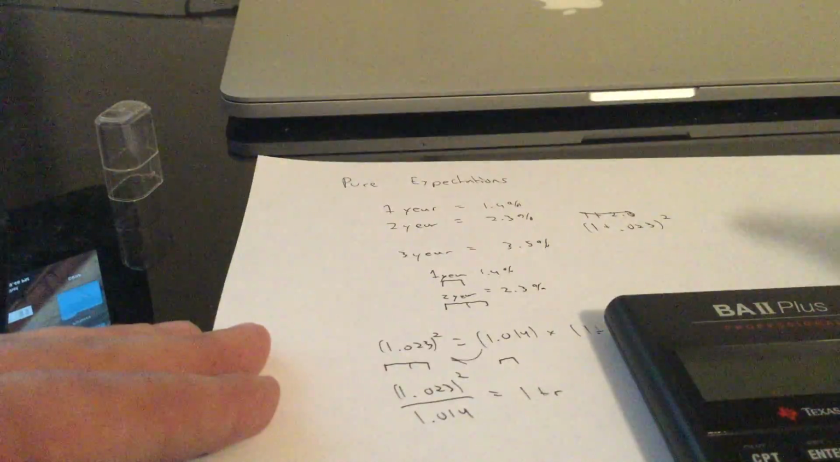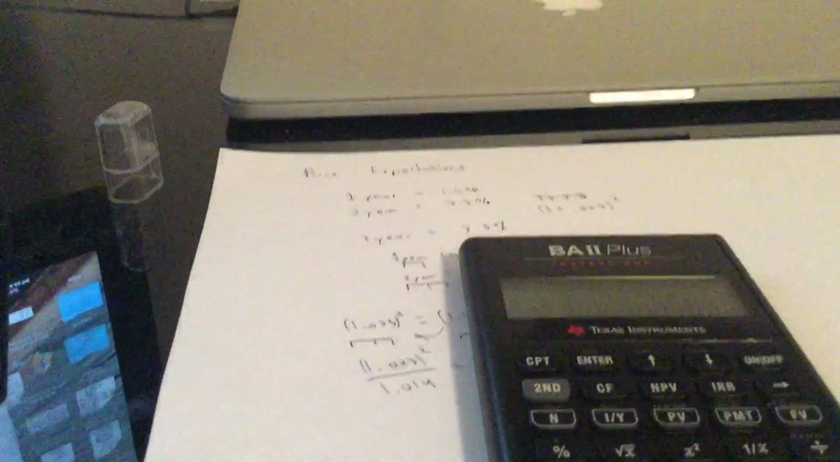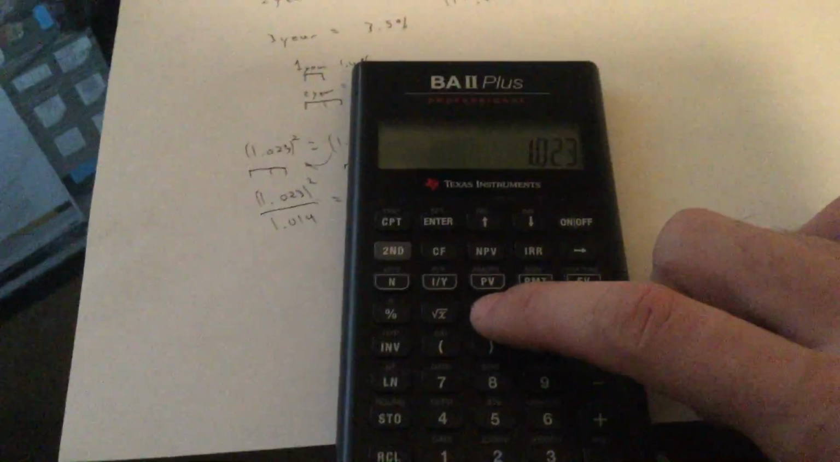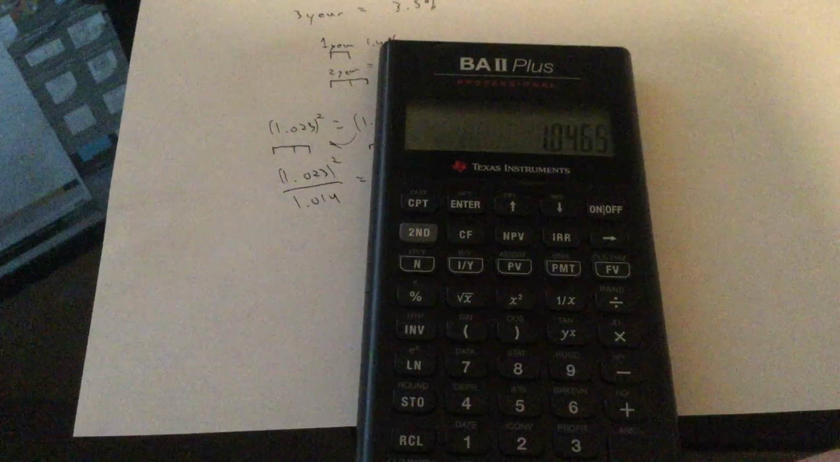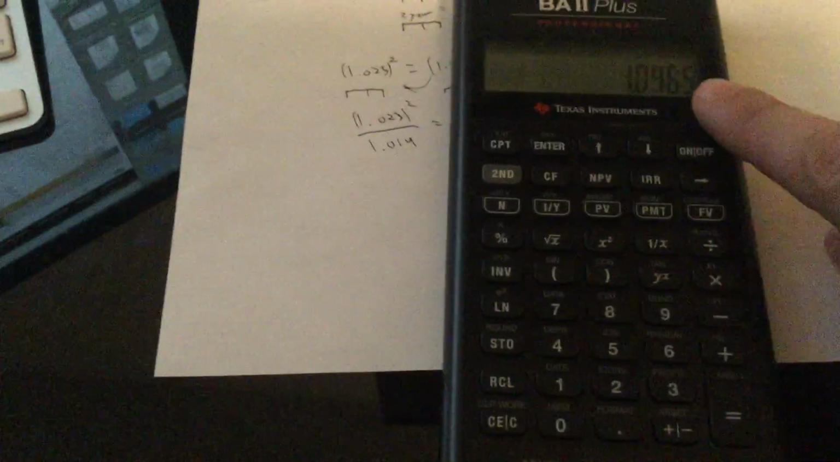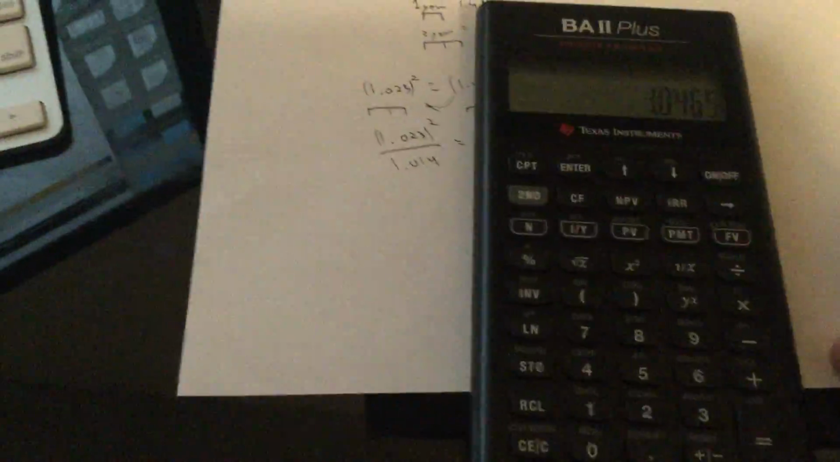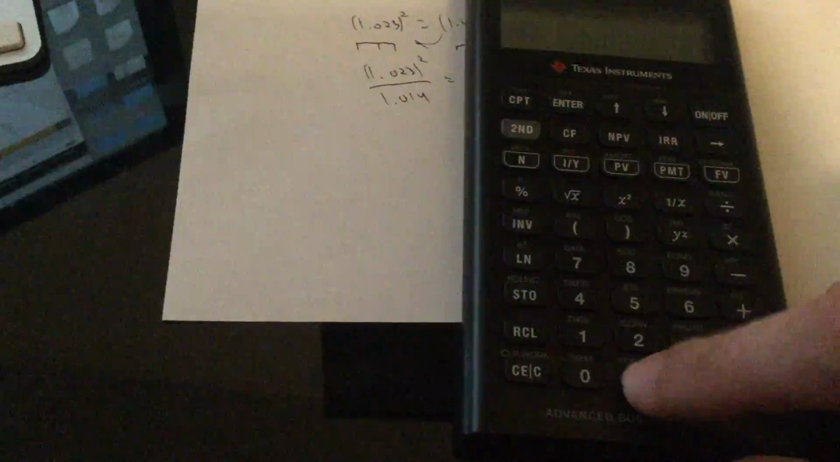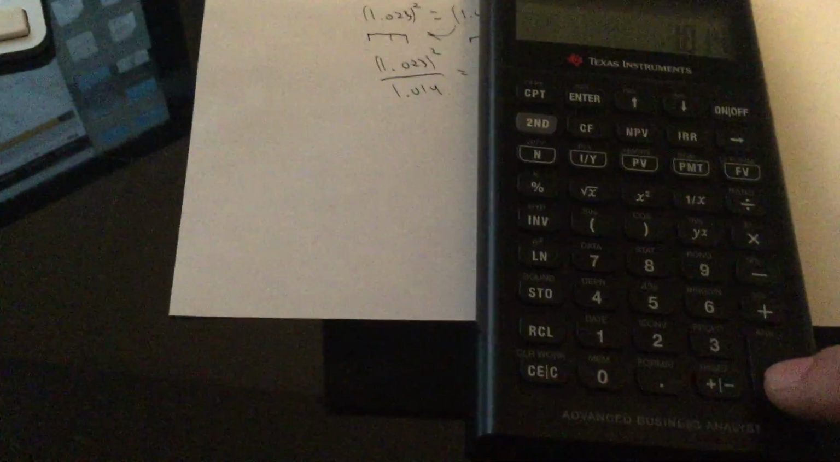So I get out my calculator. Let me clear it out here. 1.023, sorry, this is going to be a little rough. We get that 1.023 squared is 1.0465. The calculator is actually taking digits past here. This is just what it's showing, where I have it set. So that's going to be important here in a moment. Divide by 1.014, and we get 1.0321.